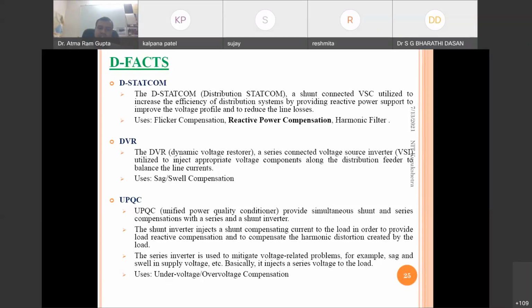can also be studied. Reactive power compensation from the DSTATCOM is used in place of a capacitor, because a capacitor cannot provide variable reactive power, and DSTATCOM is able to provide variable reactive power, and response wise also it is much faster compared to a capacitor bank, and there are a lot of other advantages, like power quality problems can also be solved by the DSTATCOM.